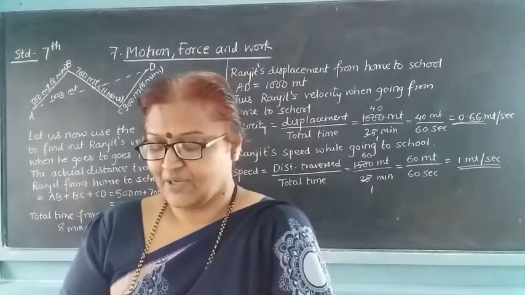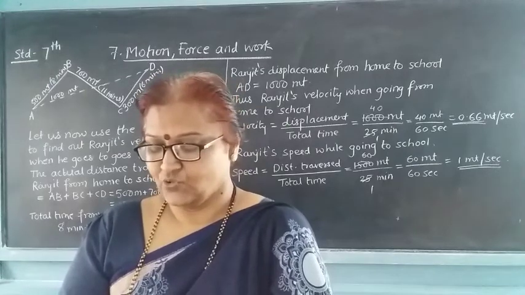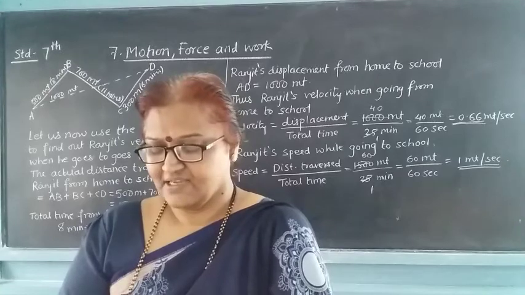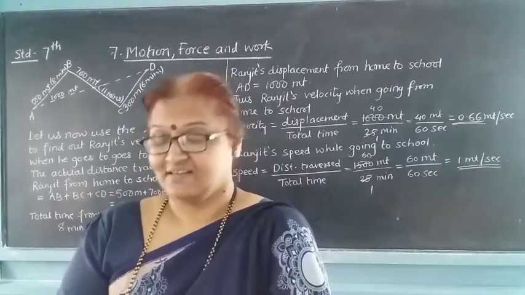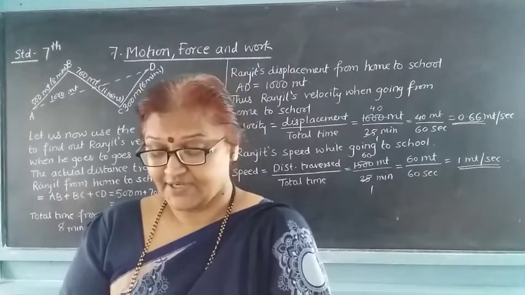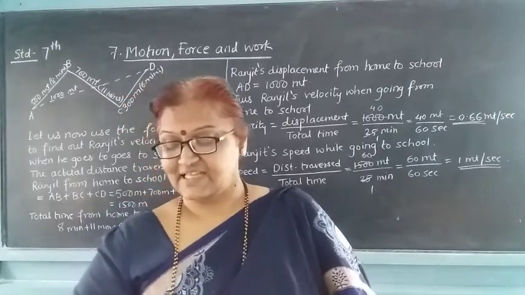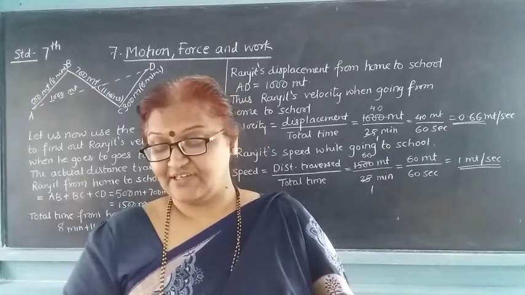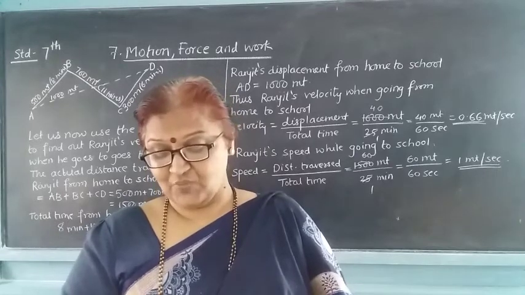See there, a particular truck travels from point A to D. From A to B, it has travelled 10 kilometers. From B to C, it has travelled 10 kilometers, and from C to D, it has travelled 20 kilometers. So in all, the distance travelled or the displacement of the truck from A to D is 40 kilometers.